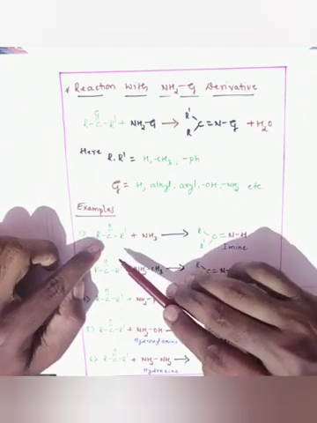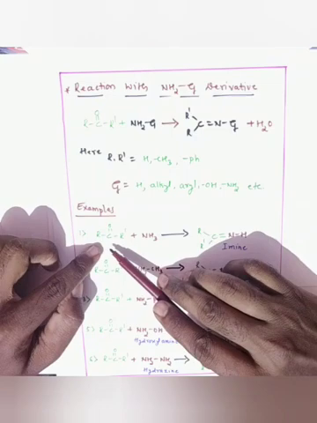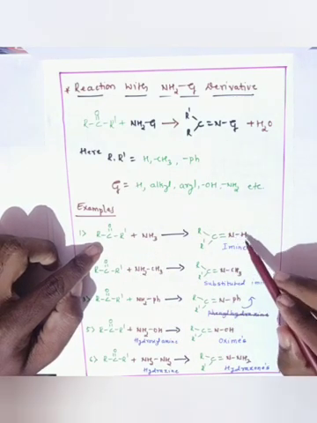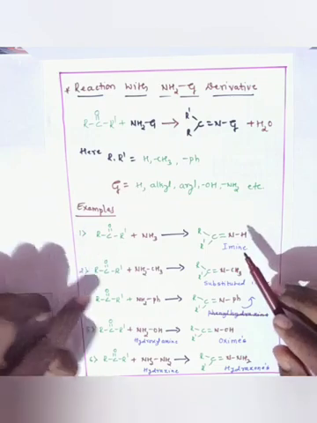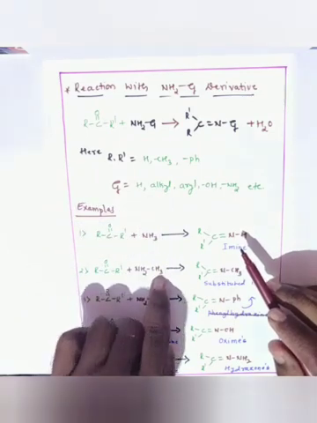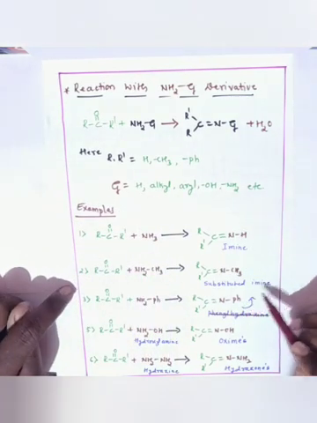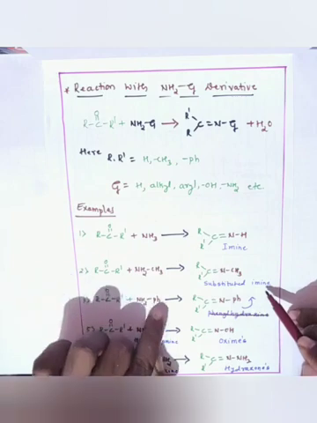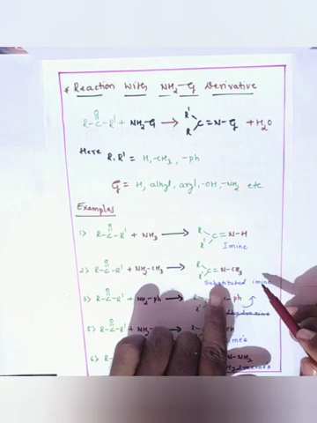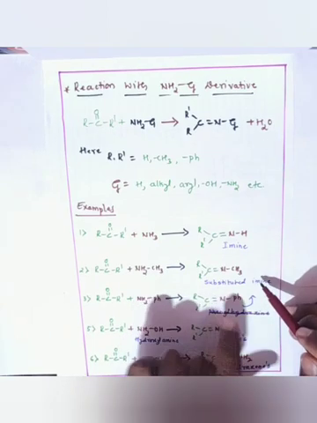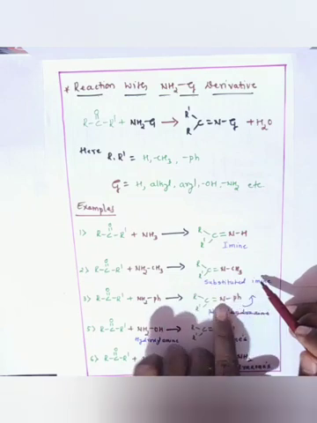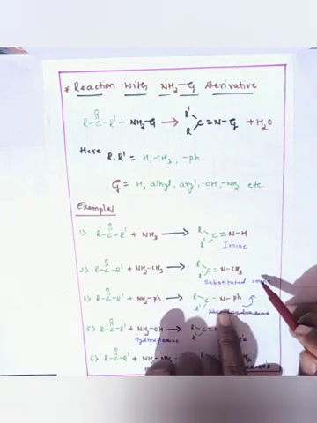When ammonia reacts with aldehyde or ketone, the product is imine, that is the C double bond NH group. If the G group is an alkyl group, such as CH3, the product is substituted imine. If the G group is an aryl group, the product is aryl substituted imine.